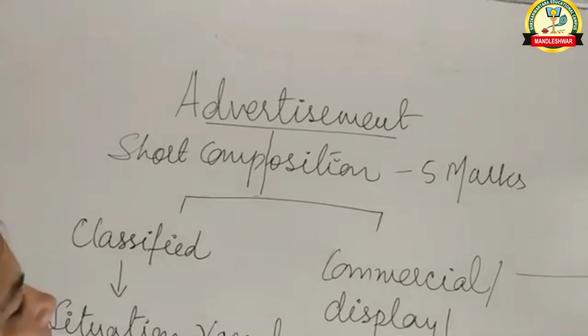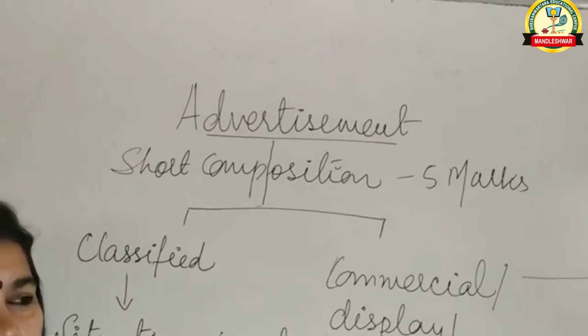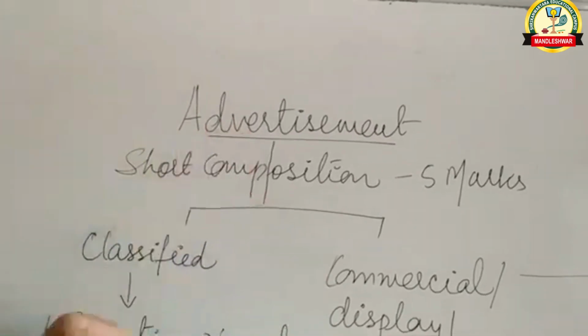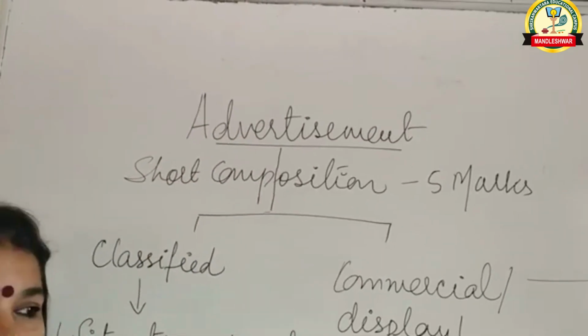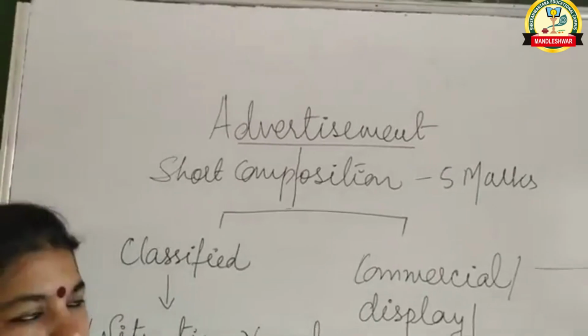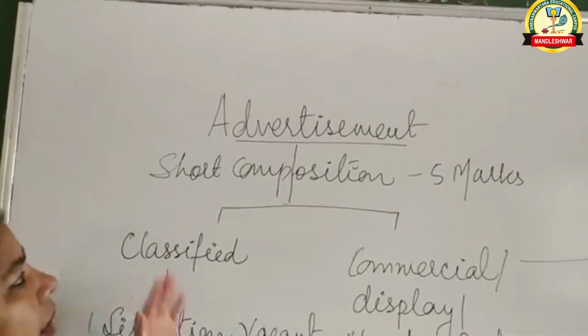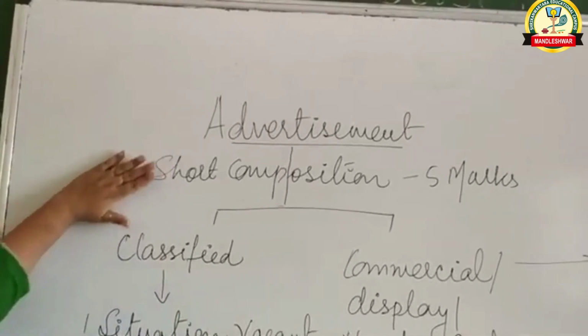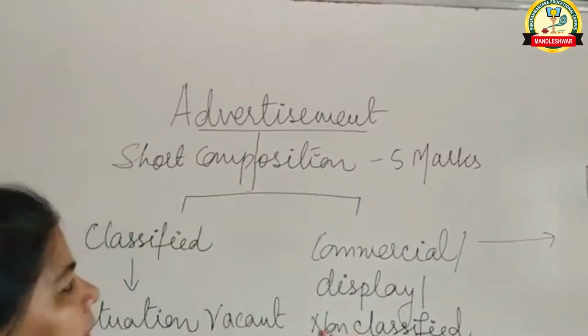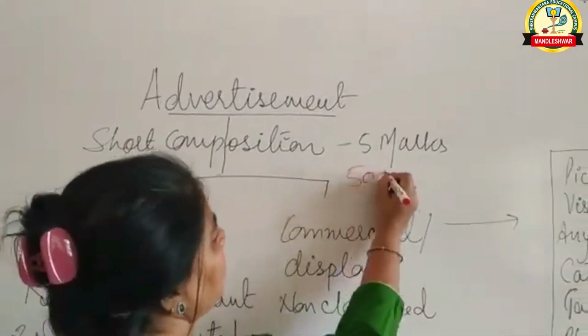Hello everyone. Though I sent you the PPT and all the explanation of advertisement, I feel that many of you are not doing it, and many of you are not doing it properly. So once again, I am explaining it properly. This is advertisement, short composition. This carries 5 marks. The word limit should not exceed 50 words.